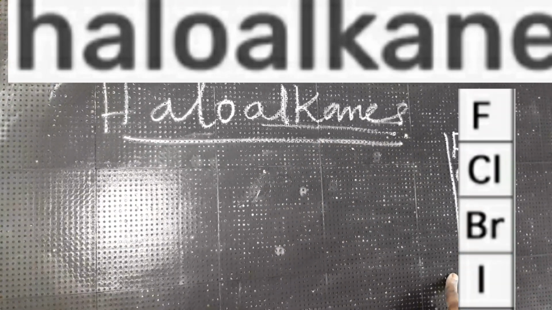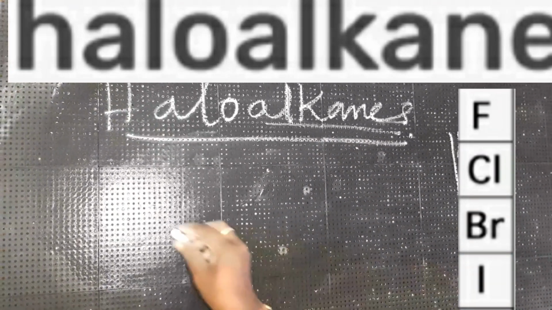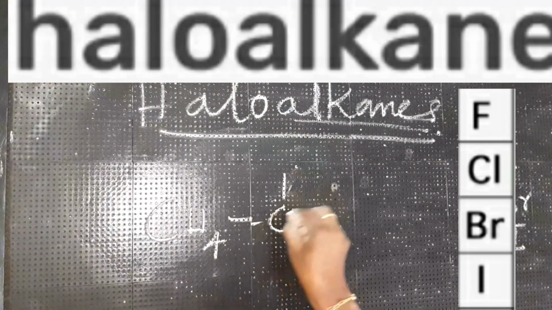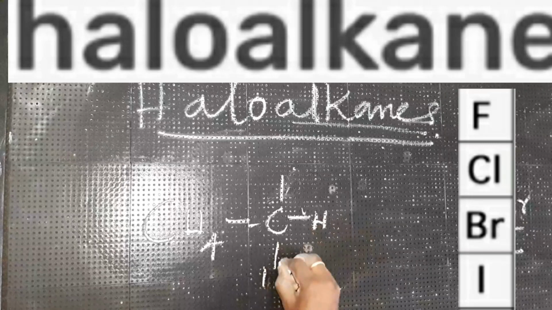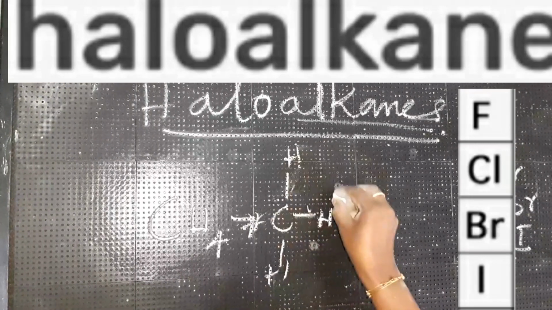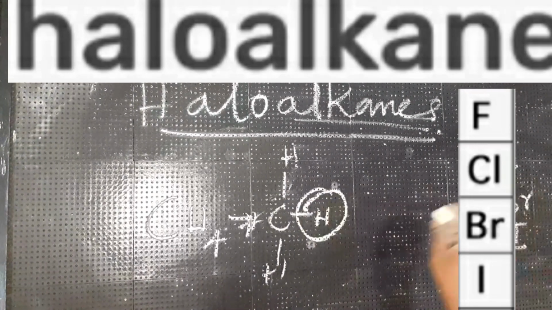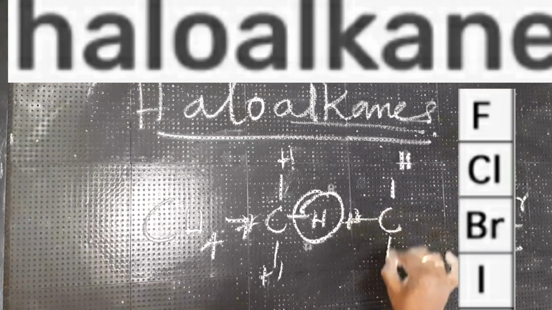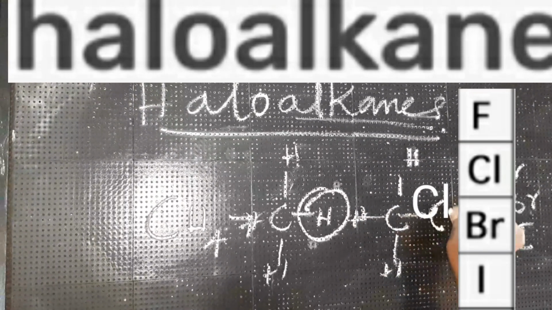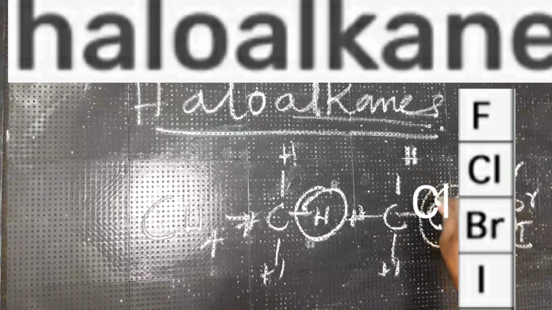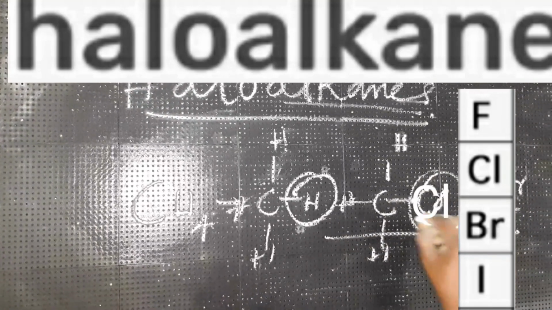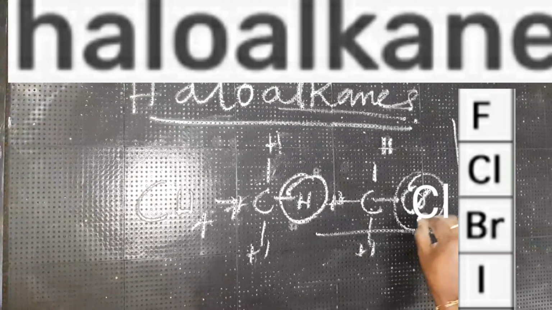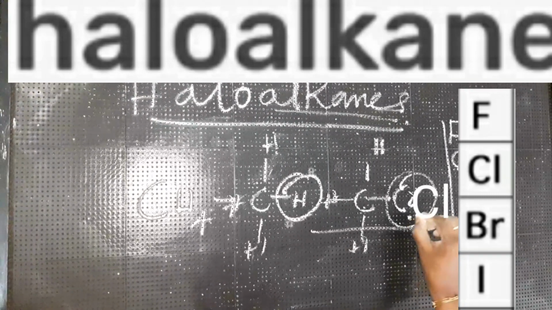For example, if you take methane, CH4, you write the structural formula. And if one hydrogen is replaced by chlorine, Cl, what do you call this compound, children? In haloalkanes, the prefix should be the halogen name.